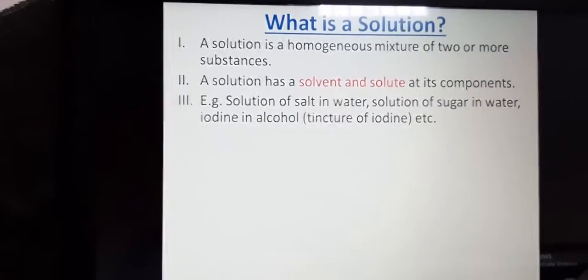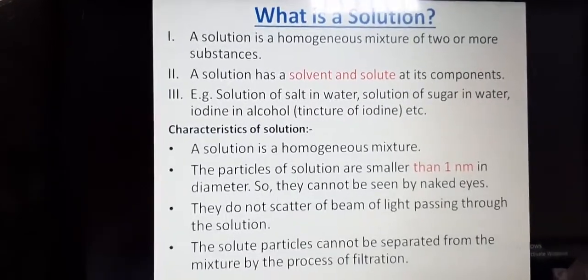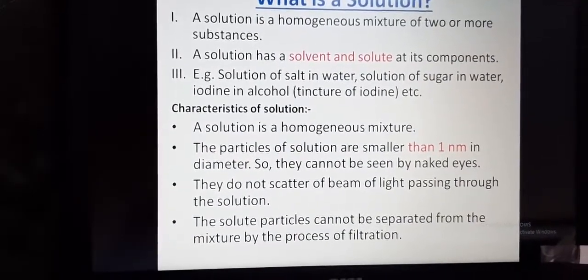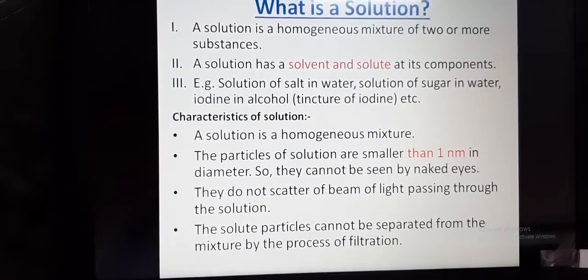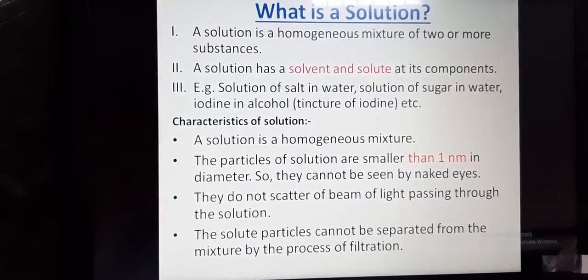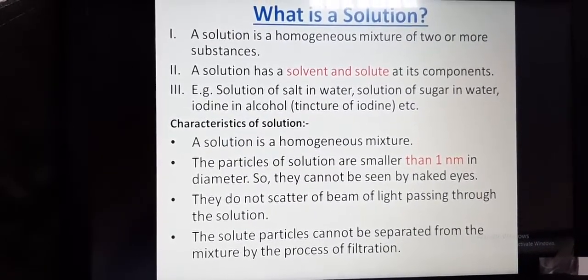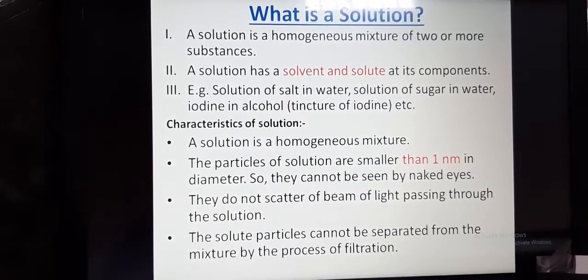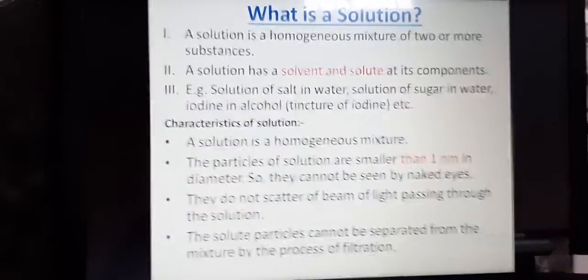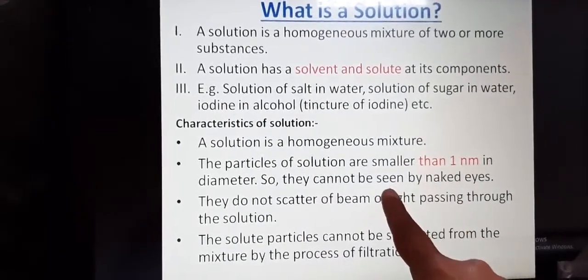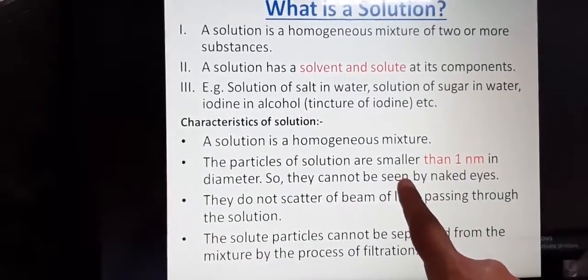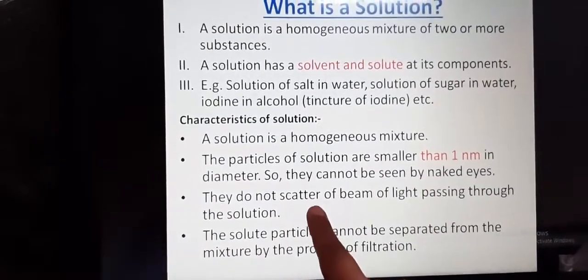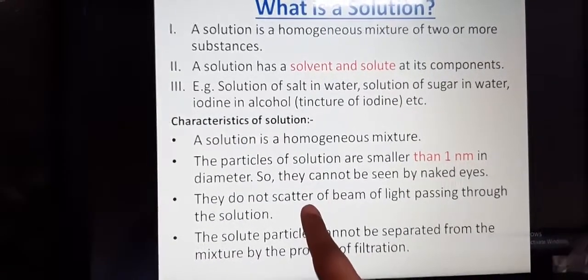Now, what are the properties of a solution? Or we can say what are the characteristics of a solution. A solution is a homogeneous mixture that I already discussed. These particles of the solution are smaller than 1 nanometer. What is 1 nanometer? 10 raised to minus 9 meter in diameter. Since they are very small, they cannot be seen with naked eyes. Because of very small particle size, they do not scatter a beam of light passing through the solution.